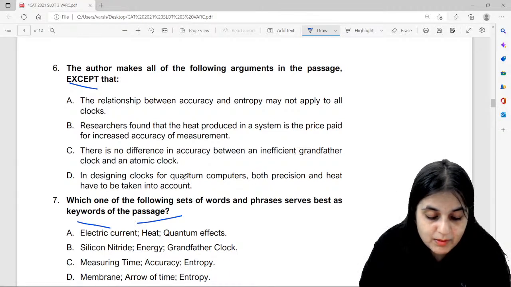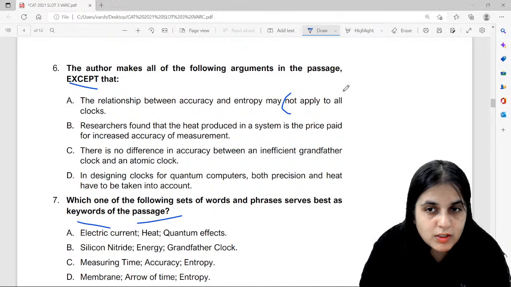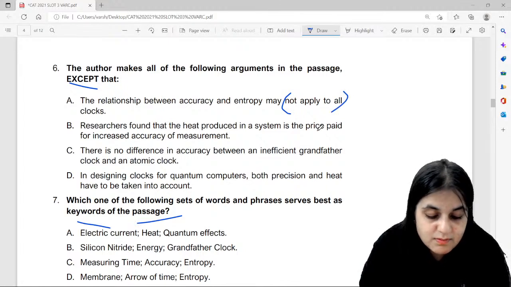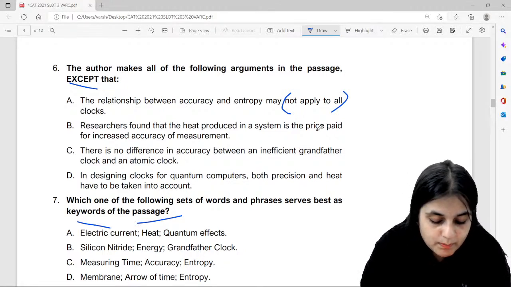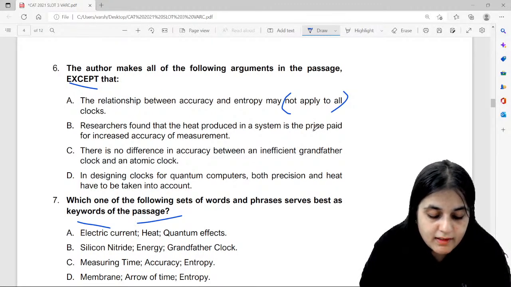Okay, now look guys, let's go through this. The author makes all of the following arguments in the passage. Now, clearly he says that it may not apply to all clocks. Yes, more research needs to be done. It may not apply to all clocks. There are a variety of clocks. This part is given.